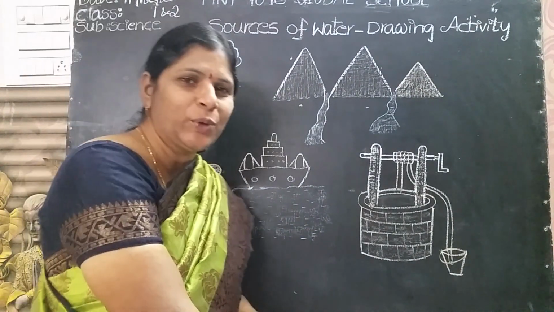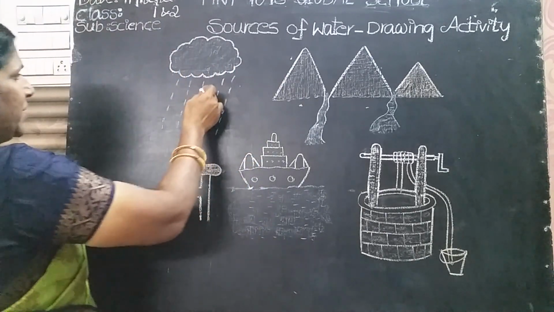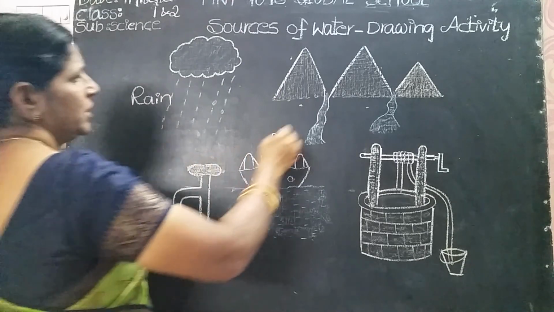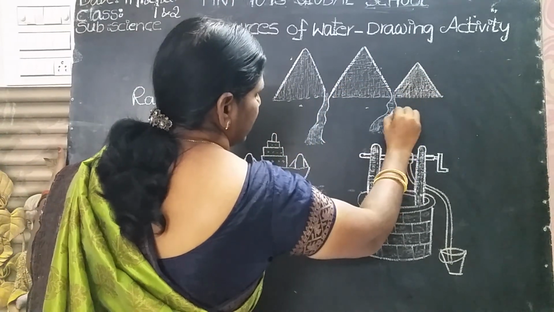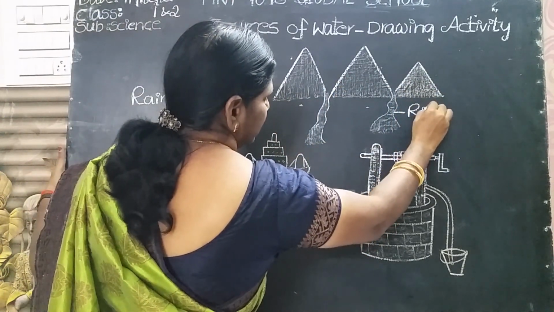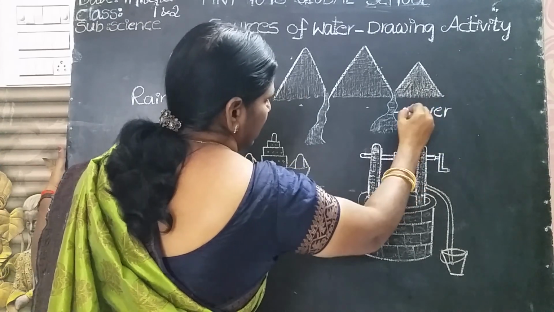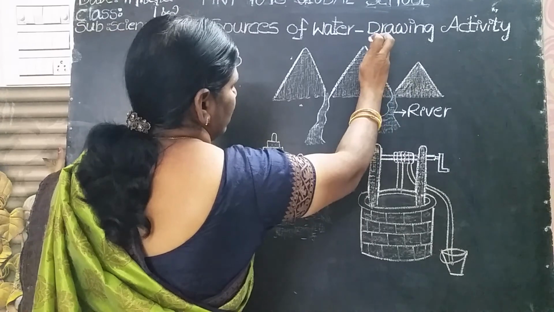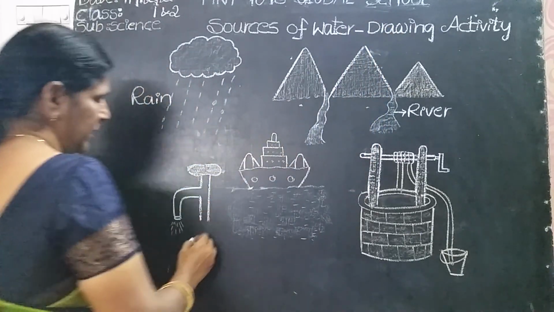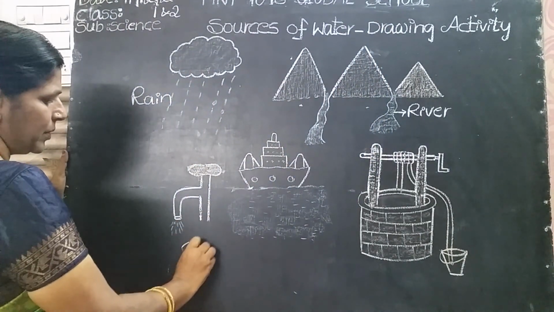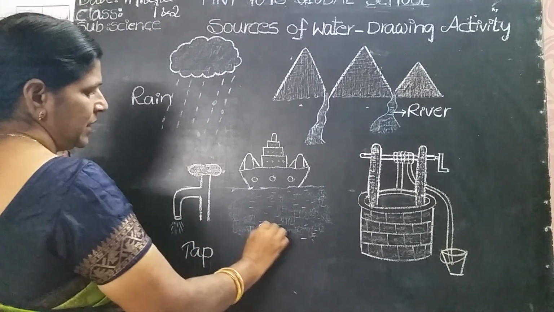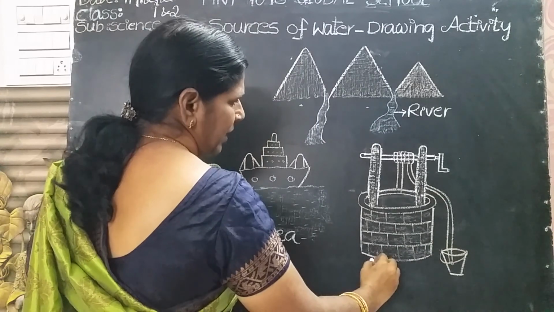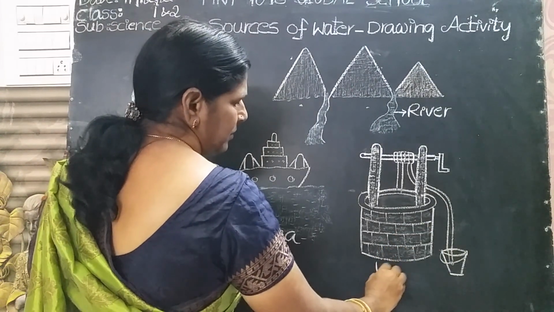Now it's time to write names. What is this, Ma? Rain. Rain is the main source of water. These are all the hills and this is the river. Okay, but no need to write hills. And this is the tap. Water tap. And this is the sea. And this is the well. Okay, write well.